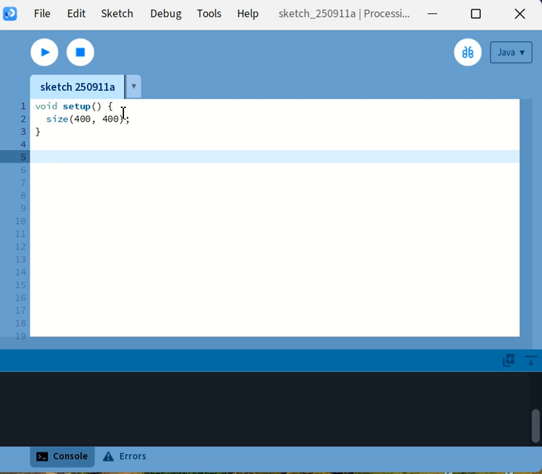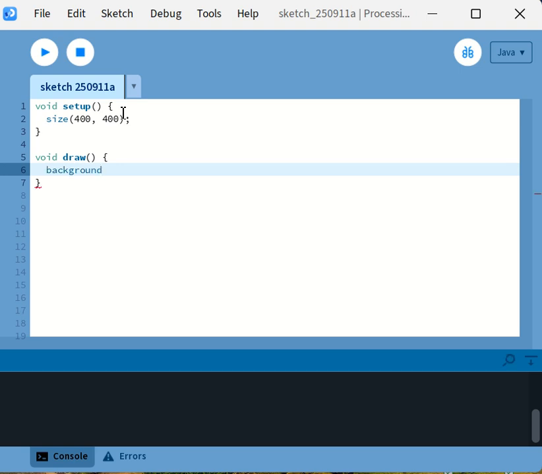Next, let's create the draw function. I'll clear the screen with background 255 and draw a circle in the middle by writing ellipse.